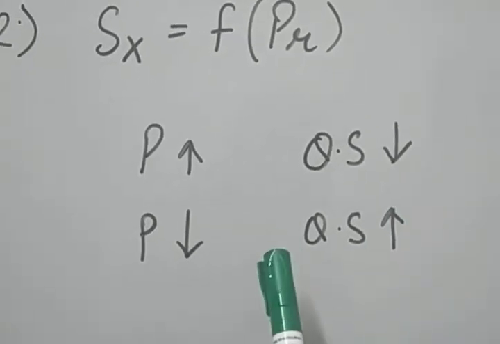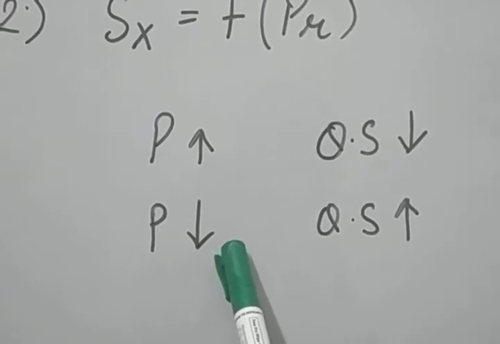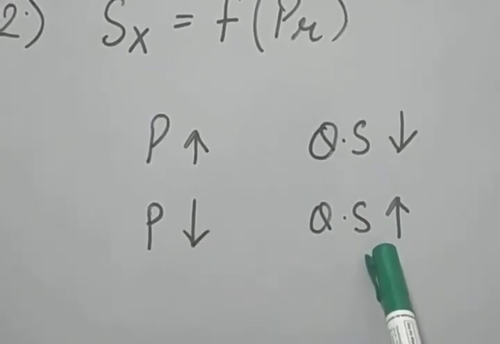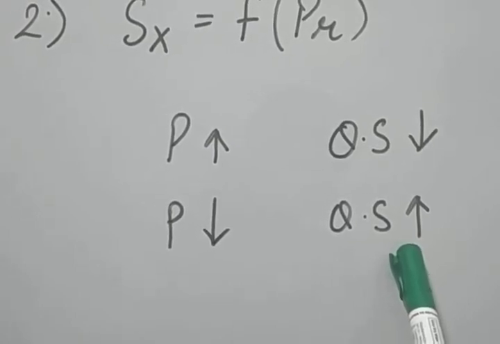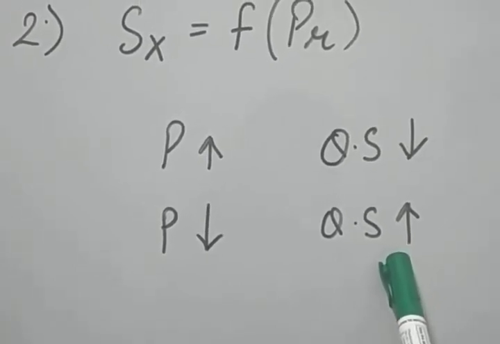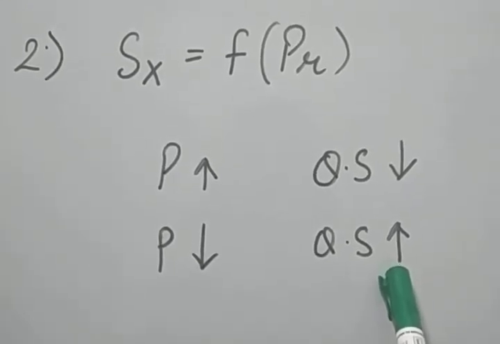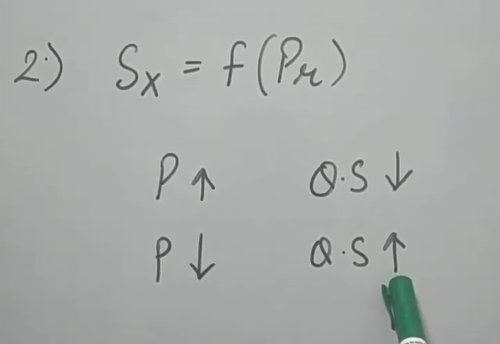Similarly, if the price of the related product decreases, the supply of the commodity in question will rise, because producing the other product is now less profitable.